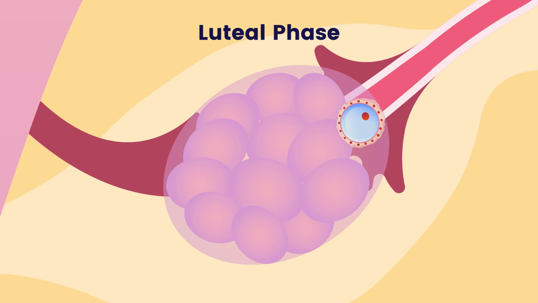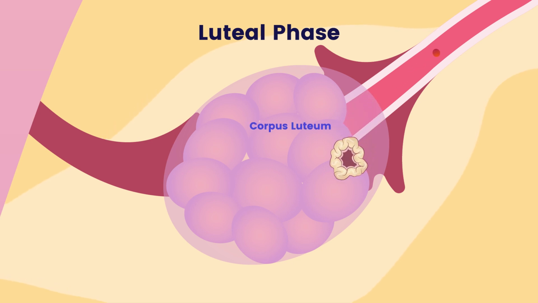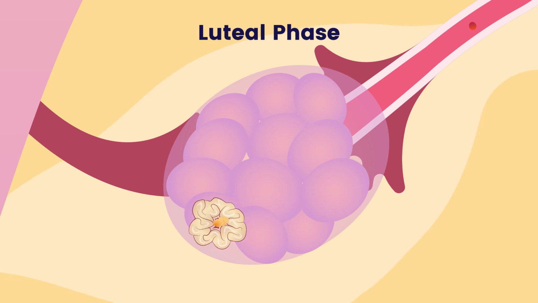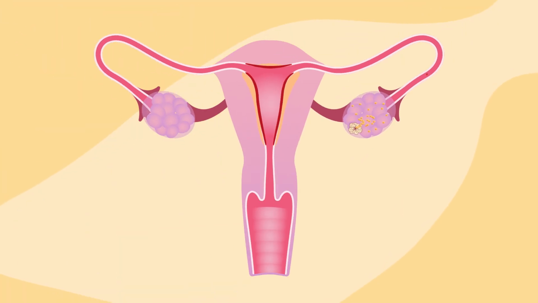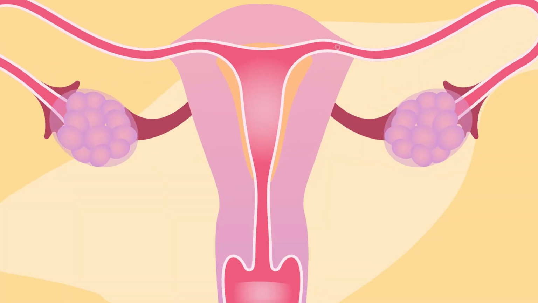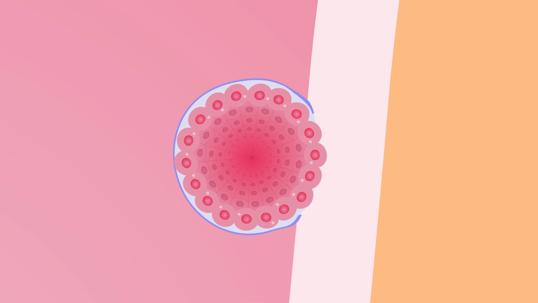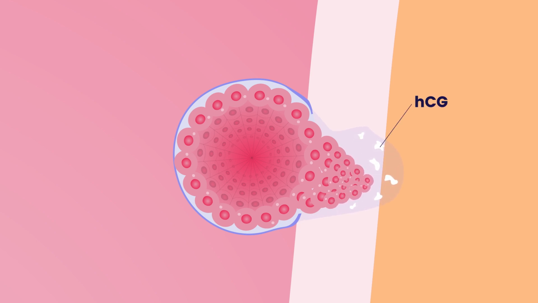The luteal phase. After the follicle releases its egg, it becomes a corpus luteum. Under the influence of pituitary hormones, it will begin making progesterone. The main effect of progesterone is to transform the uterine lining to make it ready for a fertilized egg to implant. If the embryo does implant, cells from the embryo will produce human chorionic gonadotropin, or HCG. This is the hormone pregnancy tests detect.